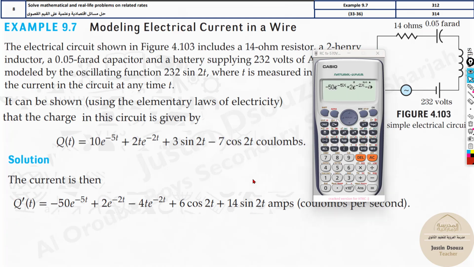I have typed the entire equation over here in this calculator. I forgot to tell you one thing in the previous step. We have to use radian mode. My calculator was already in radian mode, so it was fine. I got the correct answer. You need to put radian mode whenever you have sine and cosine, or any trigonometric functions. Now I will calculate this. Don't press equal to. If you press equal to, this is wrong. I've got negative 4.19. So calculate it at 1.5, and yes, negative 4.19. That's the correct answer. So this is how we can get the correct answer.